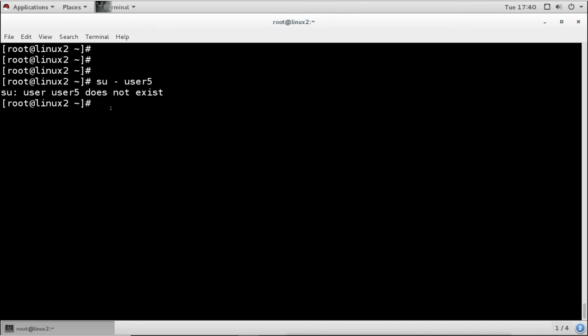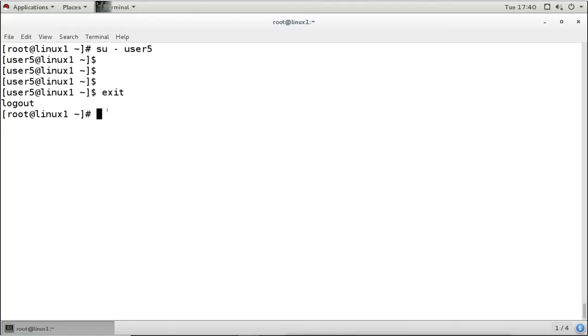It is saying that because the user which we have created right now is not updated in the NIS database. The user is created only in the local files, but it is not updated in the NIS database. So when we create any new user, we have to update that user into the NIS database also.